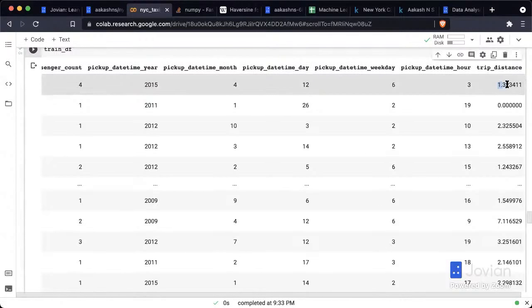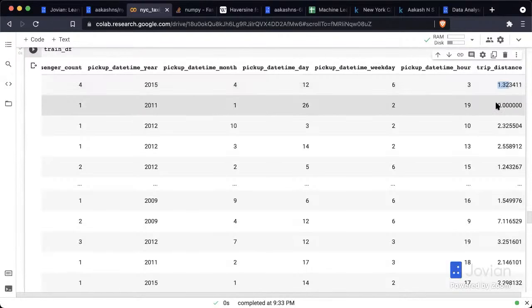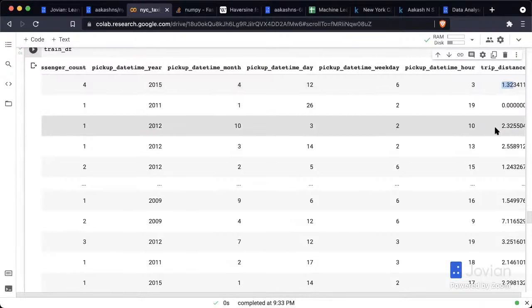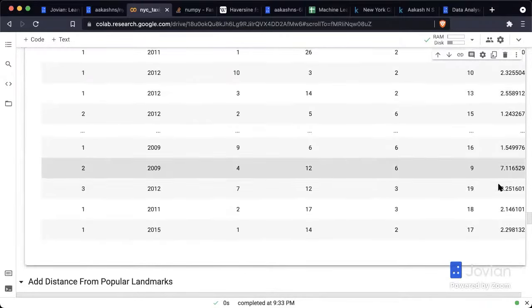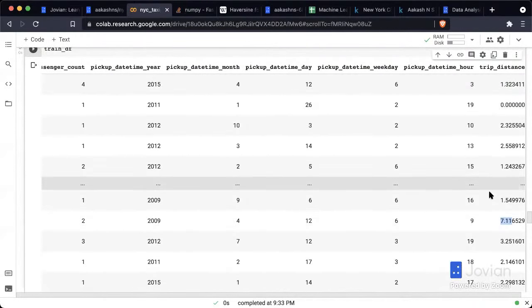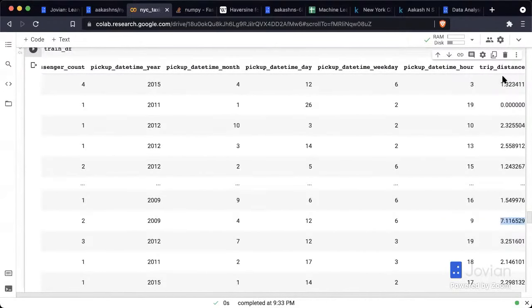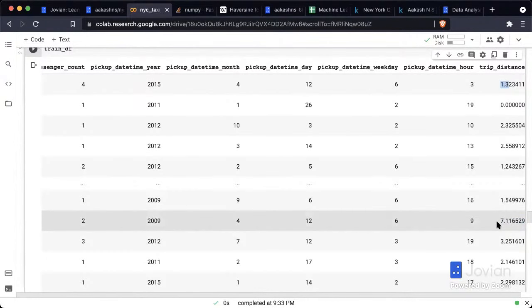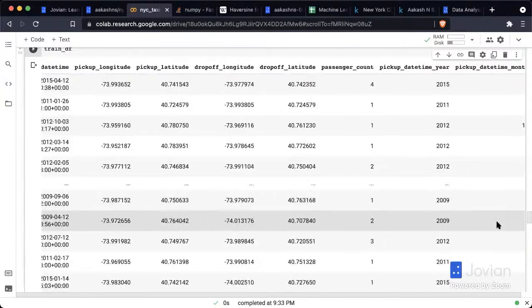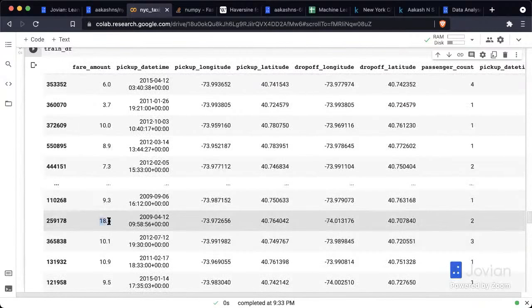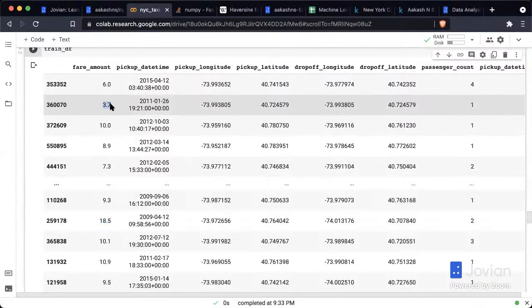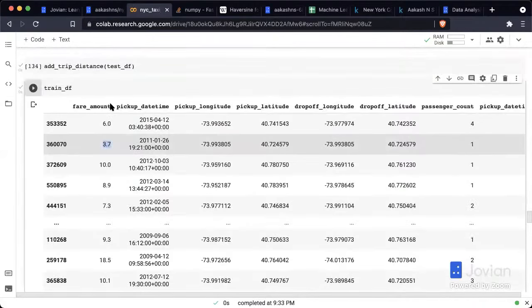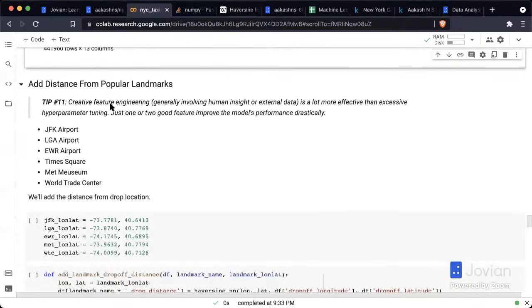So this seems like a fairly long trip. This seems like a shorter trip, and so on. Well, 1.3 kilometers, and then there are some trips like 7.1 kilometers. And you can already probably tell that the fare for this trip is probably going to be maybe 4 or 5 times the fare for this trip, I would imagine. Let's see. Yeah, so the fare here is 18, the fare here is 3.7. So it's about 5 times, right? So there's already a very useful feature for us to use.